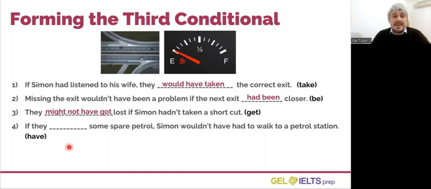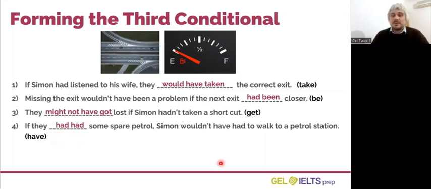The correct answer here is if they had some spare petrol. Remember, we use the past perfect, which uses had as an auxiliary verb, and then we use a past participle. So when the main verb is have, the past participle is had, giving us the word had twice together.